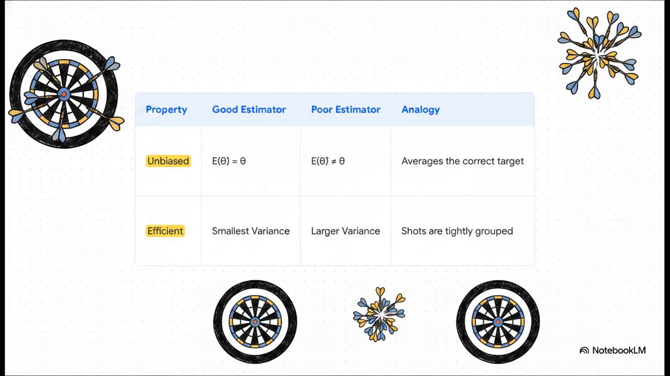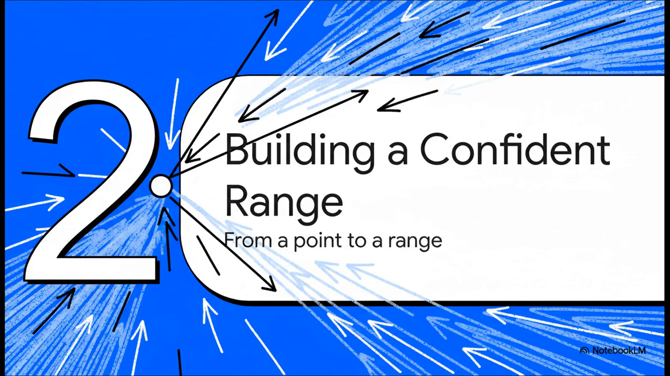It's a no-brainer. In statistics, the sample mean, our friend X bar, is a fantastic estimator because it's both. All right, so we've got our good starting point, our trusty, unbiased, and efficient estimator, the sample mean. Now let's see how we actually build out from that single point into the main event, the confidence interval itself.